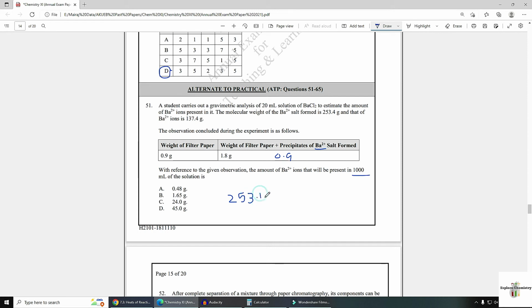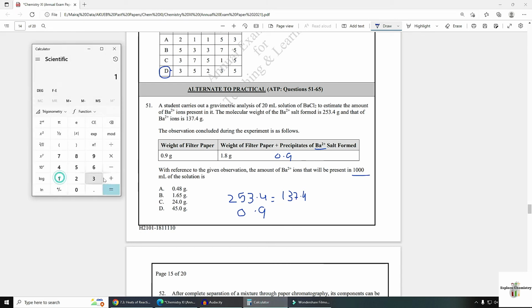Now see, here 253.4 gram of salt will give 137.4 grams of barium ion. So 0.9 will give how much barium ion in 20 ml?